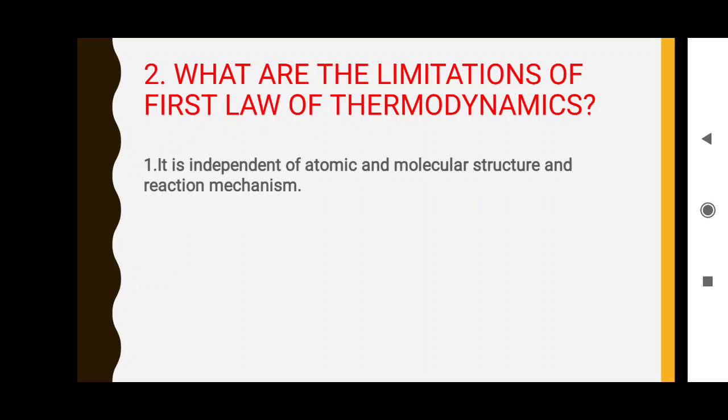It does not say anything about the atomic and molecular structure and shape of orbitals. This kind of study is not explained by thermodynamics. So, what reactions take place, all that is not explained. It is independent.